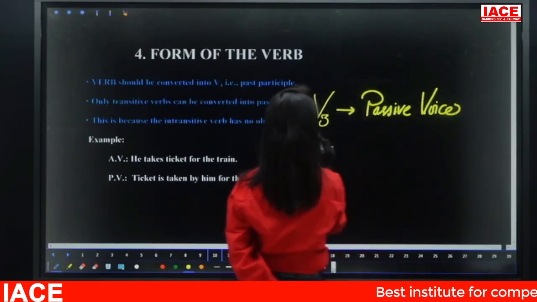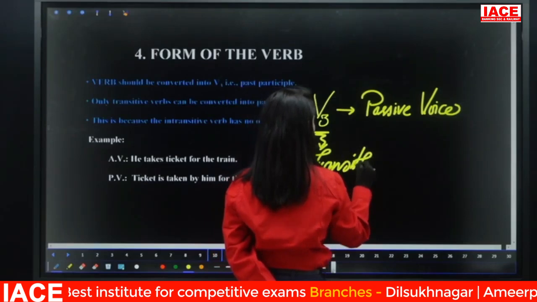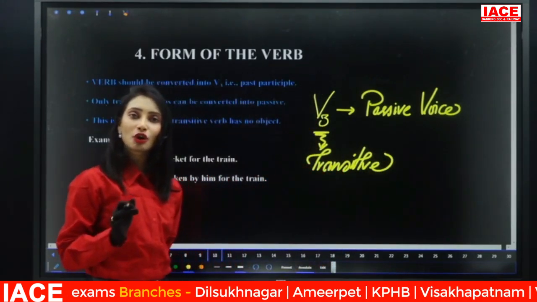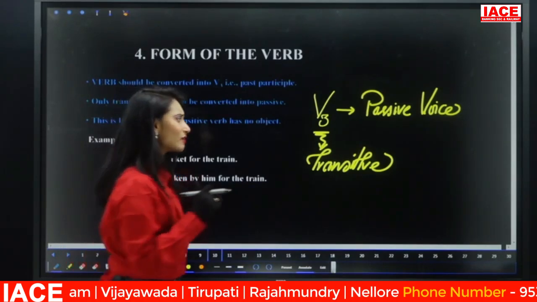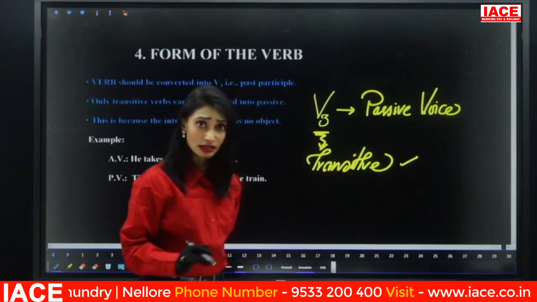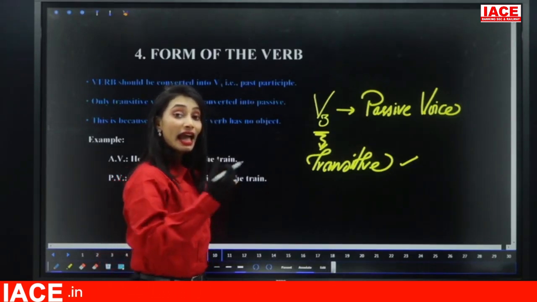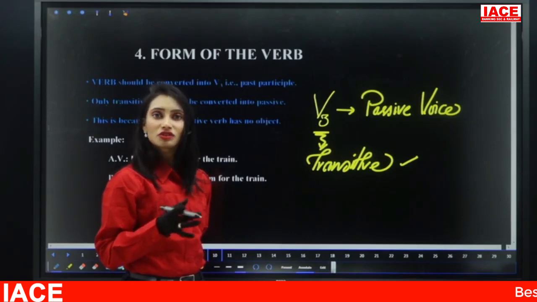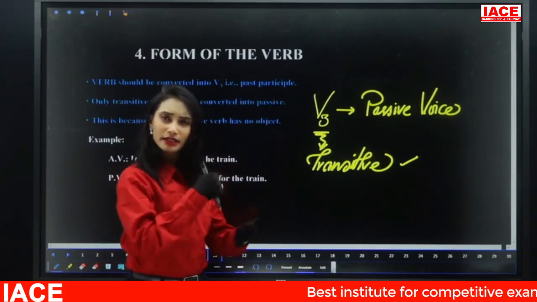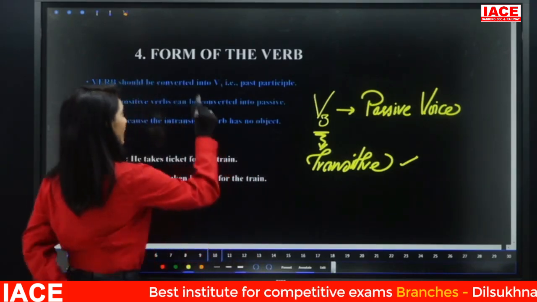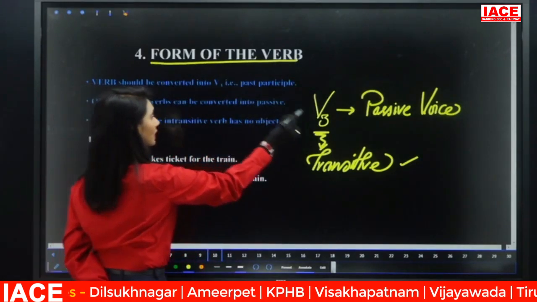And one more thing, the verb should be a transitive verb, because only transitive verbs can be converted from active voice into passive voice. Intransitive verbs cannot be converted, because transitive verbs have objects and intransitive verbs do not have objects. Without an object, can we convert? No. However, there are exceptions. We'll deal with them later. So remember this: in passive voice, irrespective of the tense, the verb must always be in V3.